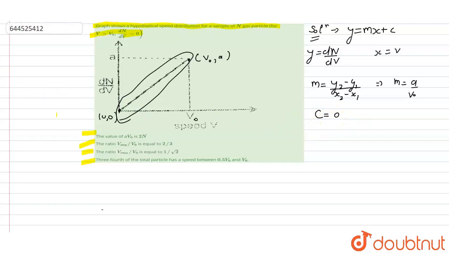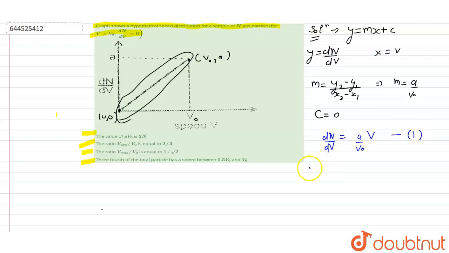By putting these values in this equation, we will get dN over dv is equal to a over v naught times v. This is our equation number 1.